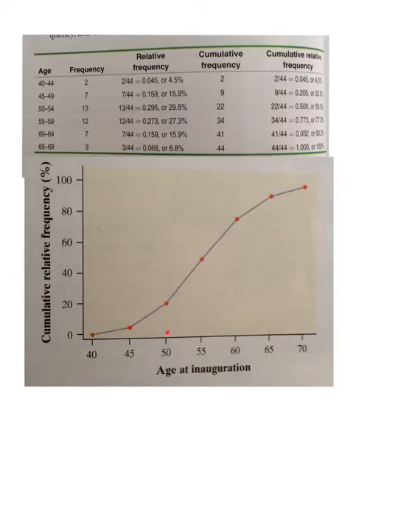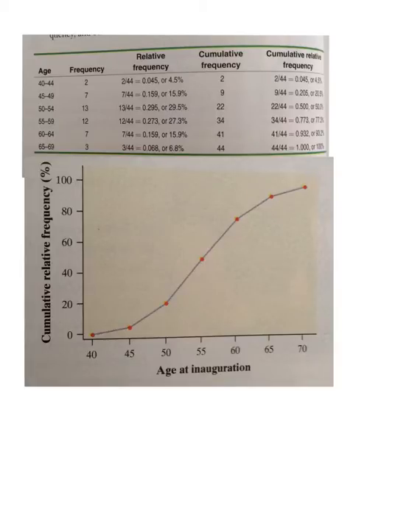So here we're saying that all of the presidents that were less than 50 years old, there were 9 of them that were less than 50 years old. That's 20.5%. Right there. 20.5% less than 50 years old. So that could be a percentile.